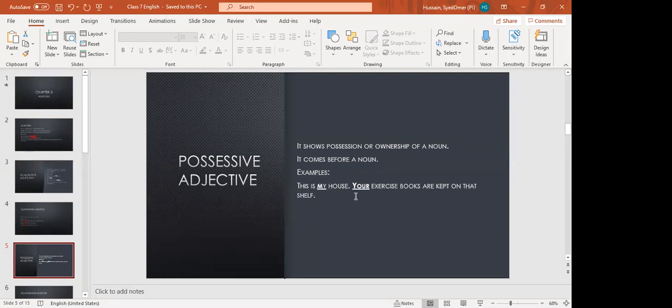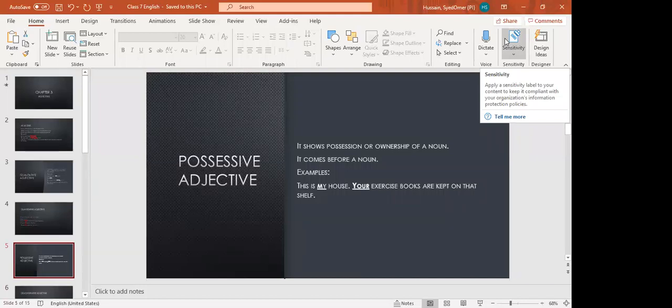My house. Your exercise books are kept on that shelf. Your, okay? Property, possession, ownership. Do you understand? So possessive adjectives are related to the possession or ownership of a noun. Okay?